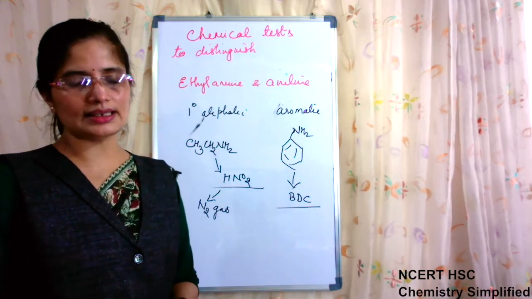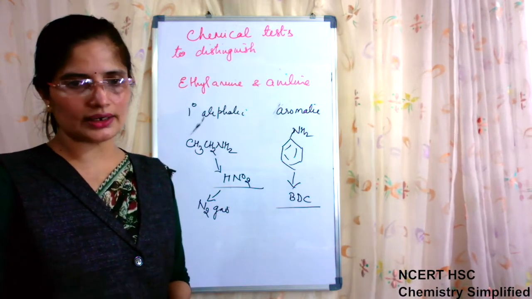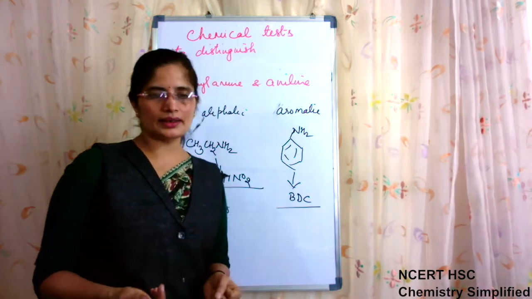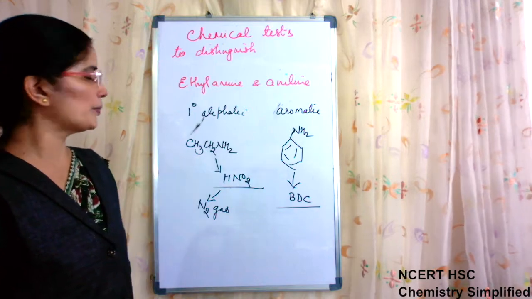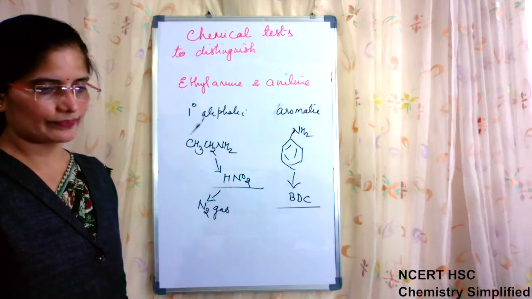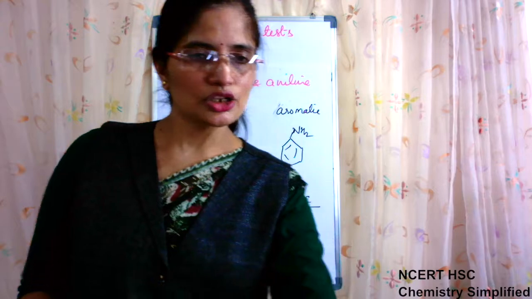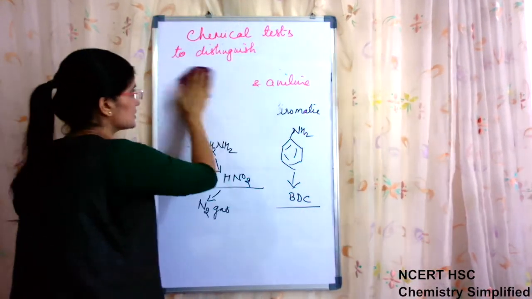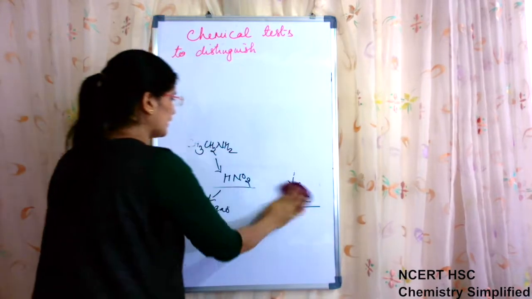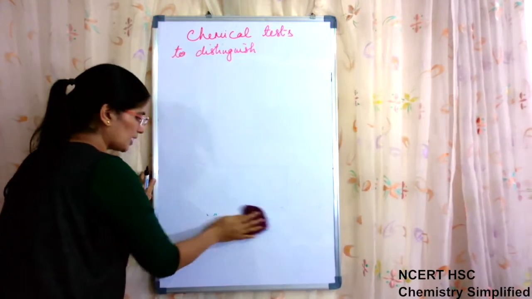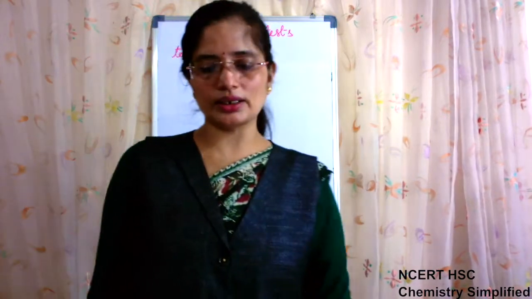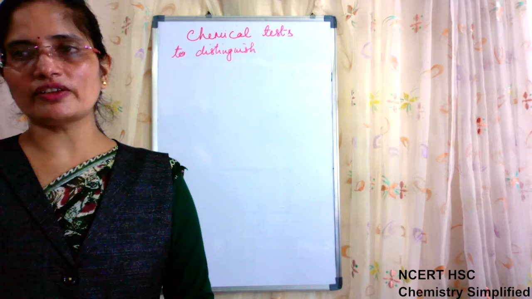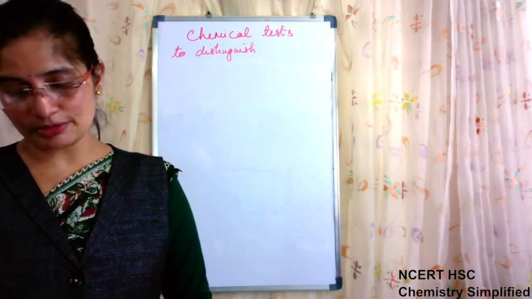When phenol and BDC react, they together form an orange color dye. That dye can be prepared, and with the help of color change we can distinguish between aromatic and aliphatic amines. Okay. So 3 different types of tests we have discussed. One for 1 degree aliphatic and aromatic, another for 1 degree and 2 degree, and next for 2 degree and 3 degree. So the possibility of tests from this chapter are these 3 types only.